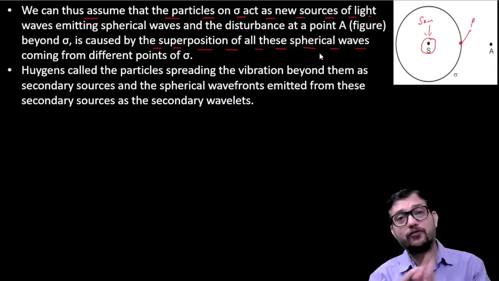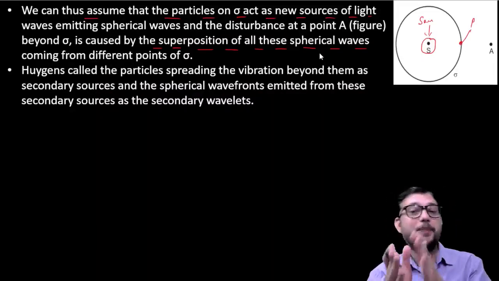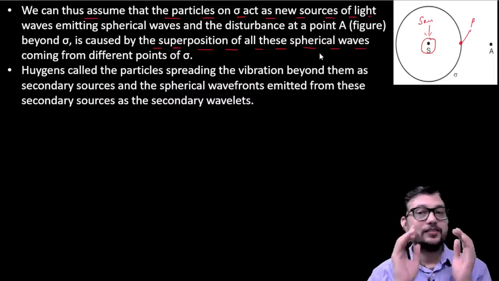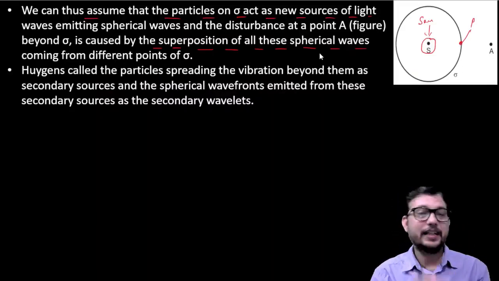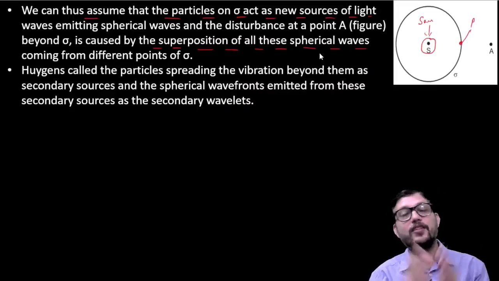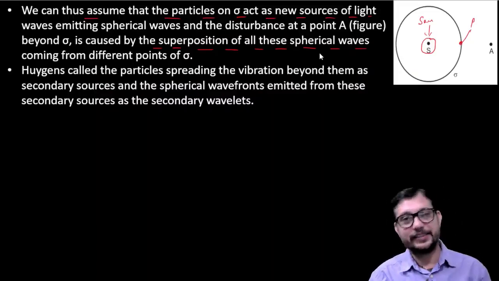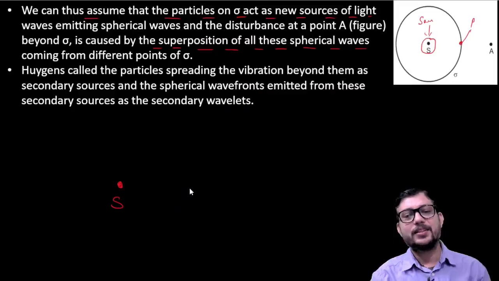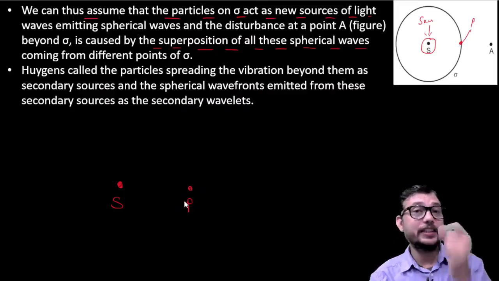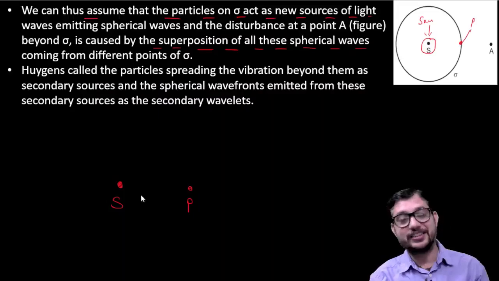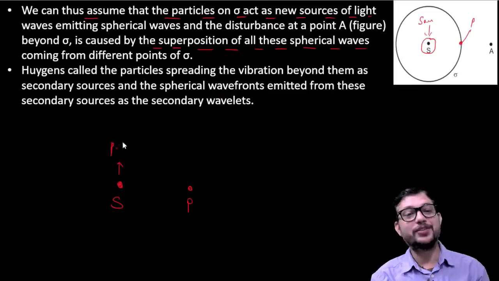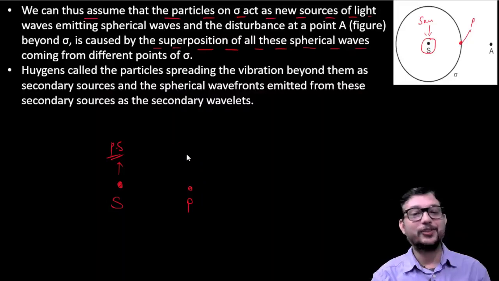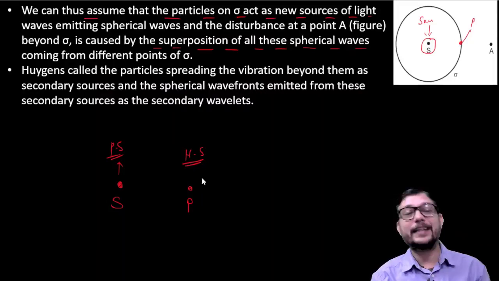Means not only one wave is reaching point A, but there is a combination of waves which are reaching point A after crossing the surface sigma. Okay, what does it mean? What I am trying to say is that this is your source S, this is the point P which is also in the same disturbance, so this is your primary source, and this behaves like your new source, or we can say secondary source.